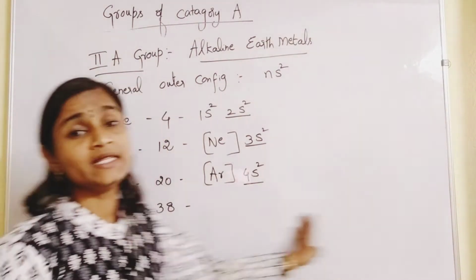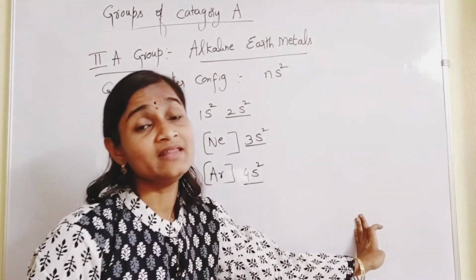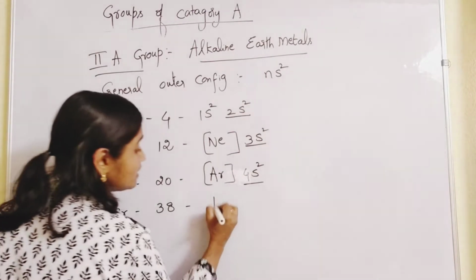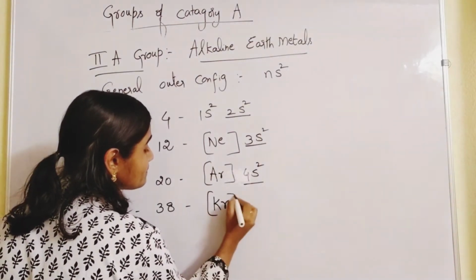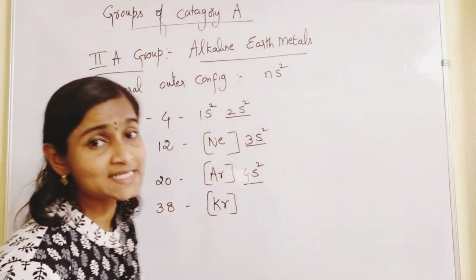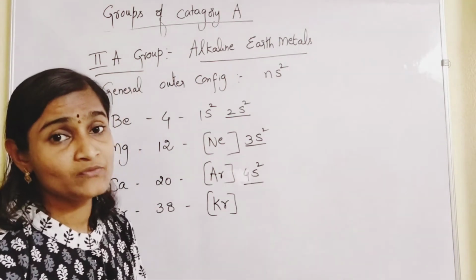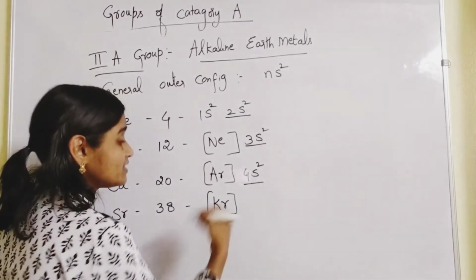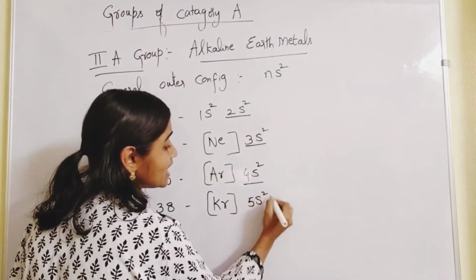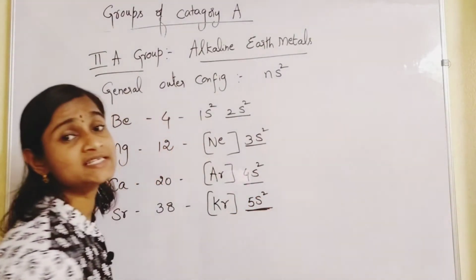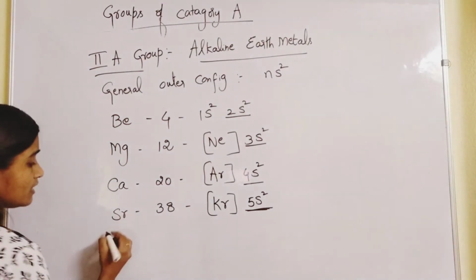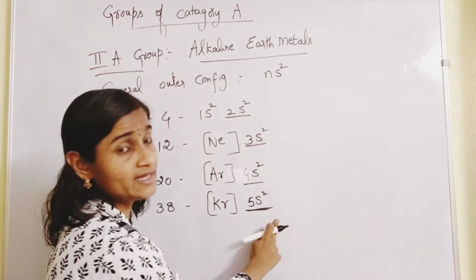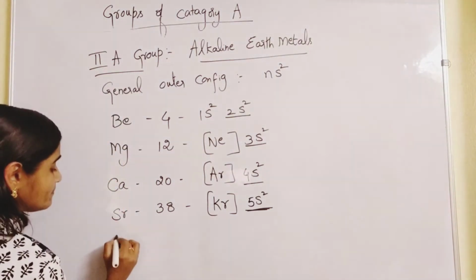If you keep writing the configuration, you will get 5s2 in the last orbit. Here the nearest inert gas will be krypton; up to 4s2, 4p6 will be there. After that 5s2 will come. In the last orbit you will find 5s2. In the middle also you will be finding configurations; I am not writing that. Strontium, barium.